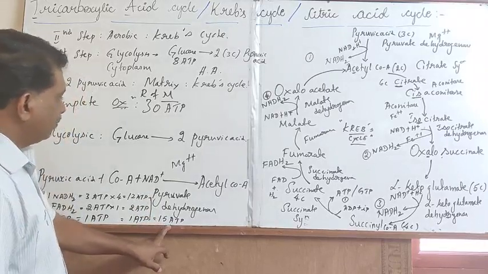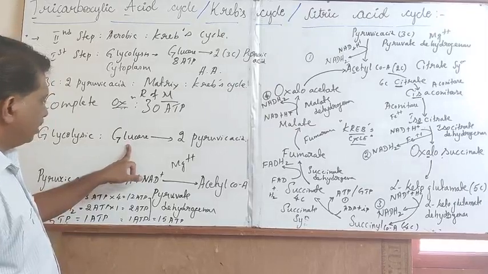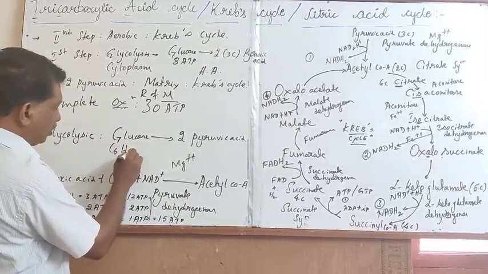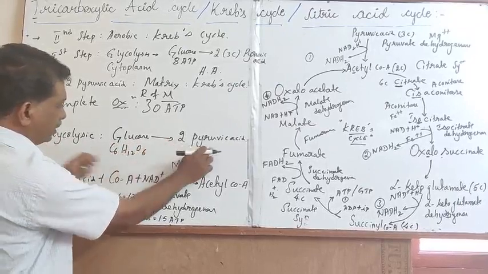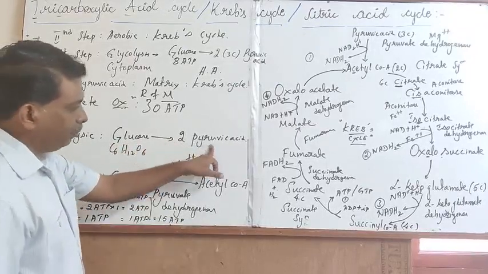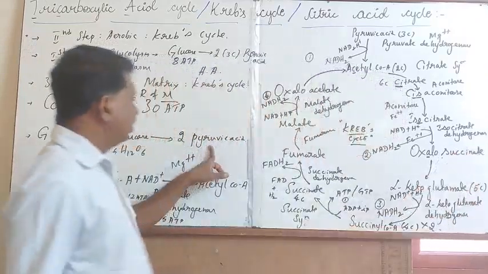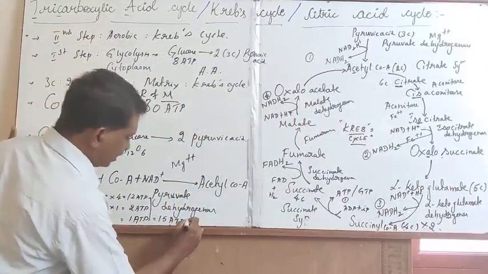During the course of glycolysis, from the hexose sugar glucose, 2 molecules of pyruvic acid are synthesized.